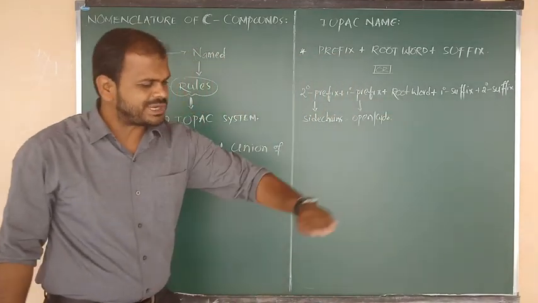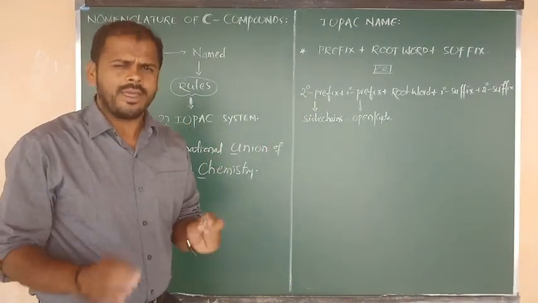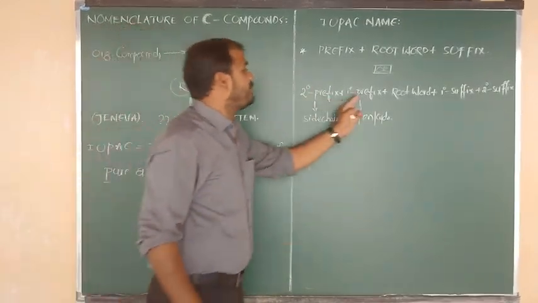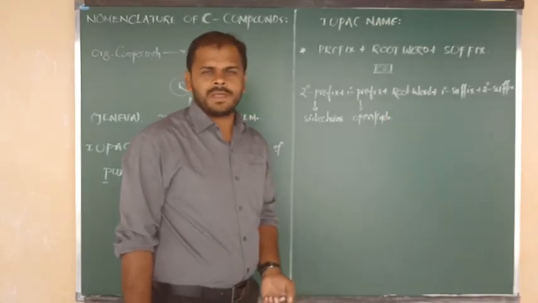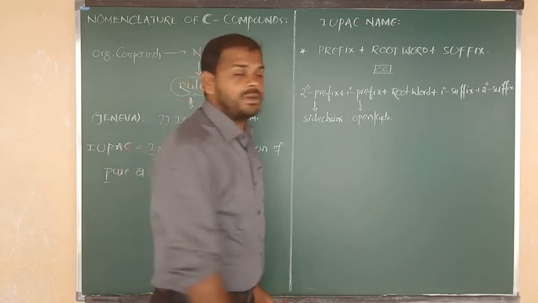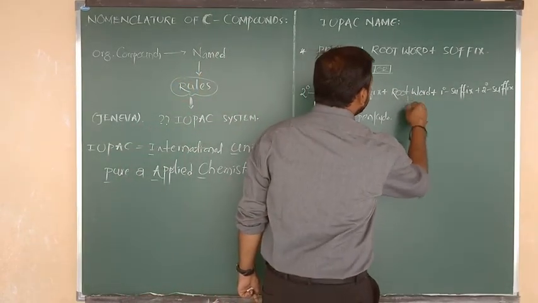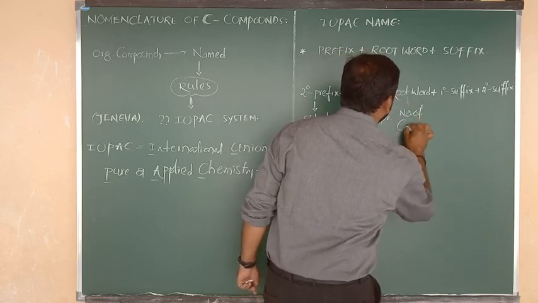Means the carbon chain is either in the form of open or in the form of cyclo nature. That will be indicated on the basis of primary prefix. Sir, what about root word? This is a very important thing. In the root word, we have to give the information about the number of carbons.